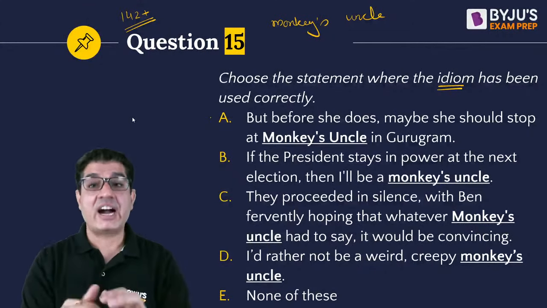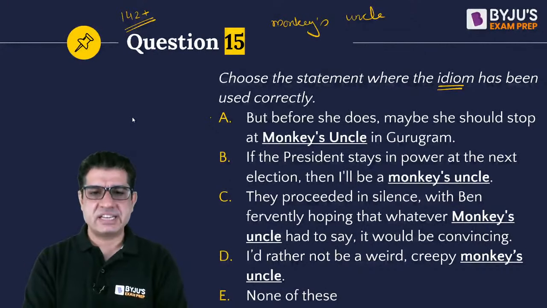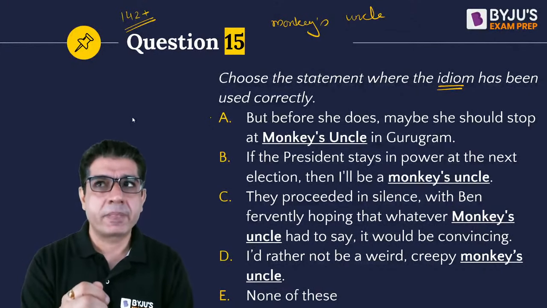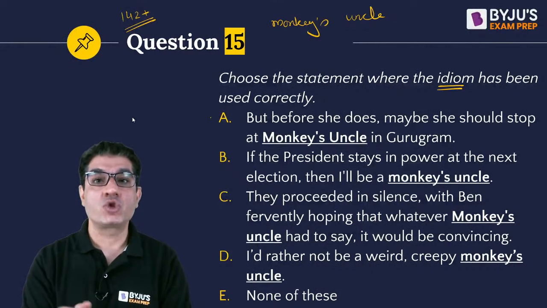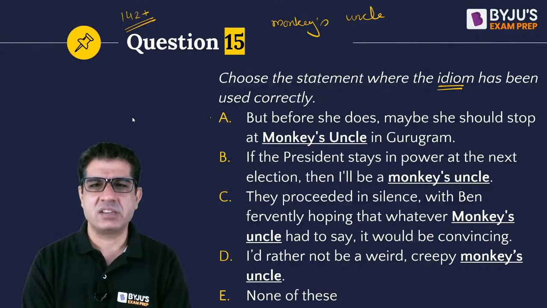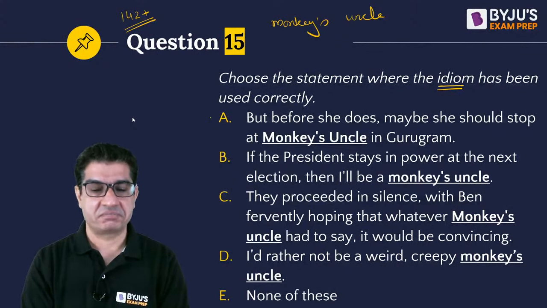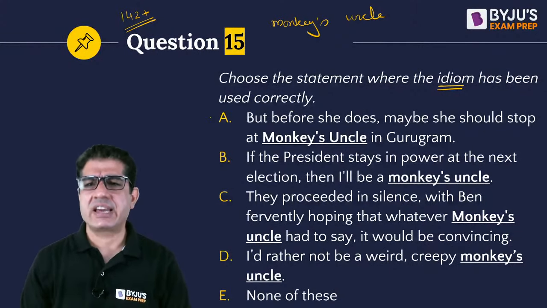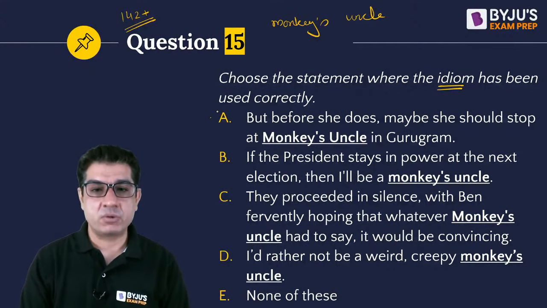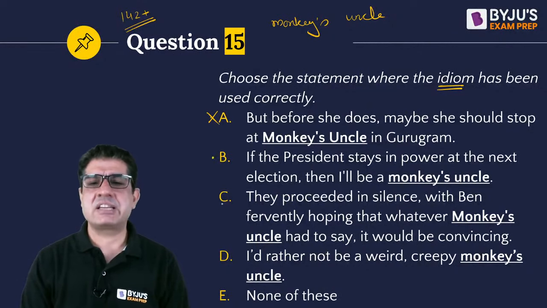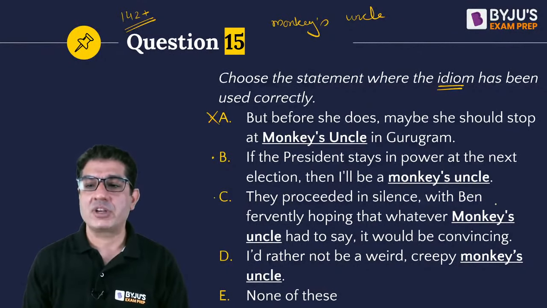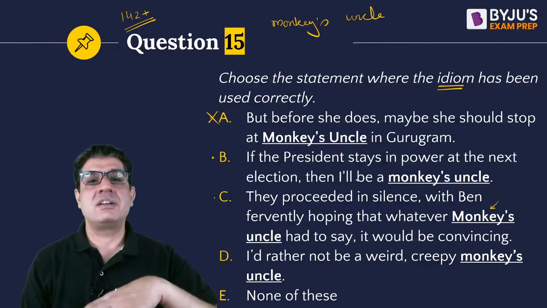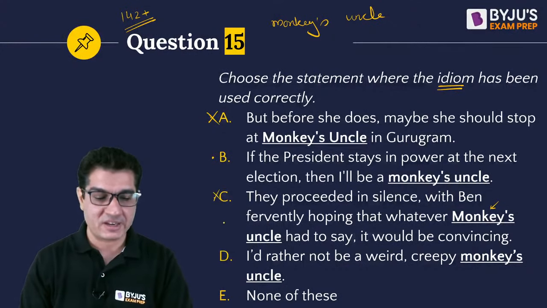So first of all, monkey's uncle, or say I will be a monkey's uncle, is an idiom that basically is used to express shock, surprise, incredulity. You know, when you want to say I don't believe it. So that kind of a thing. So A is incorrect because it is treating it as a proper noun, as a place. No, won't work. B is at least using it in a grammatically correct manner. In C as well, you notice monkey has been turned into a proper noun. So you can eliminate it.